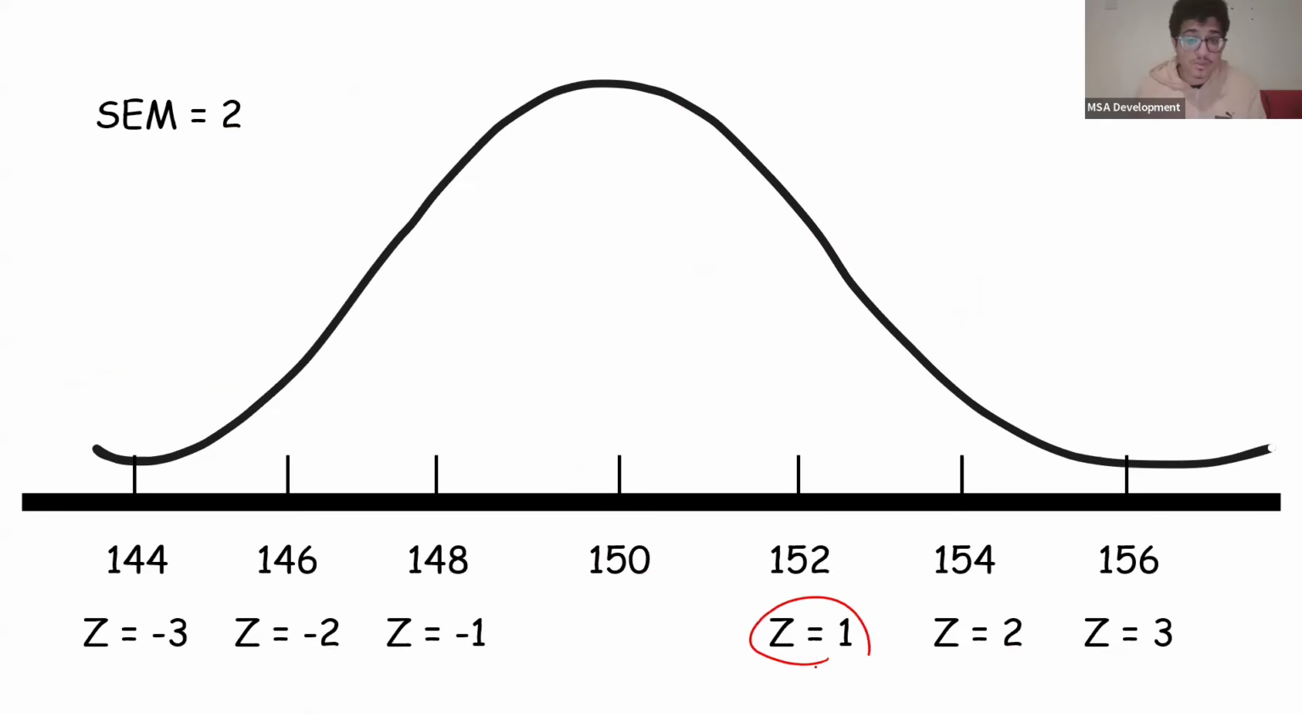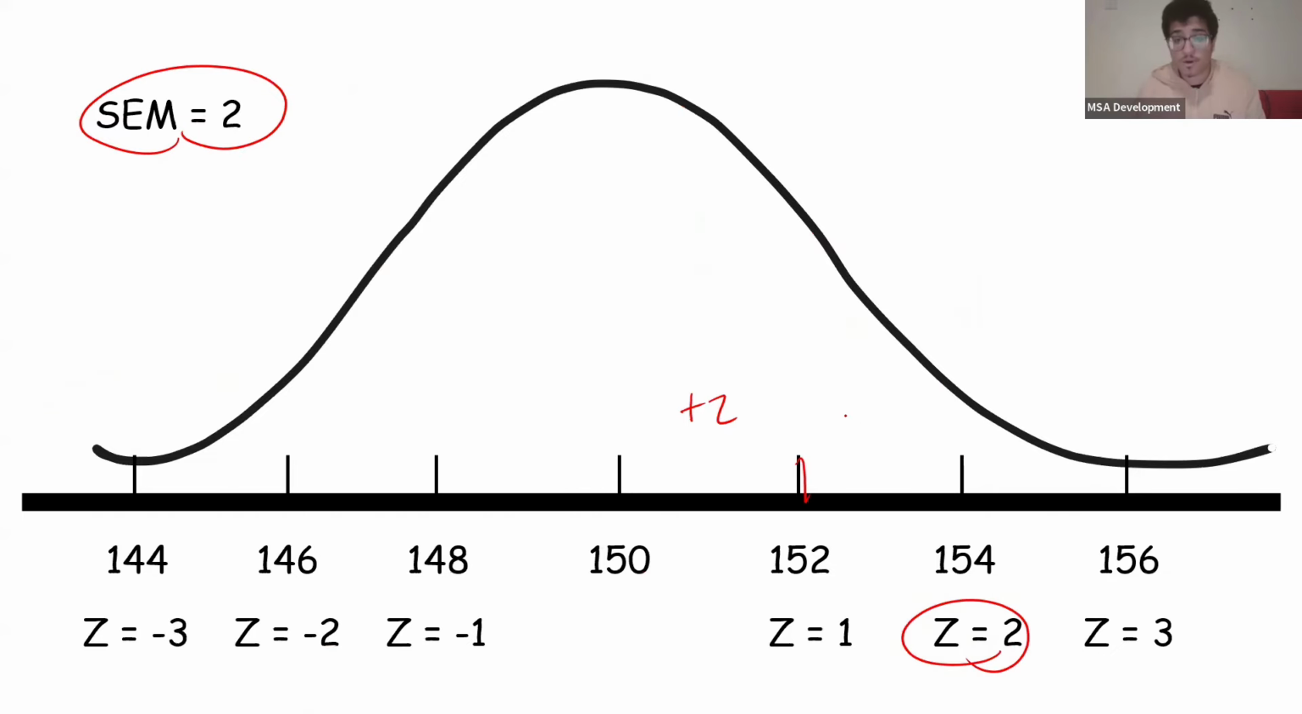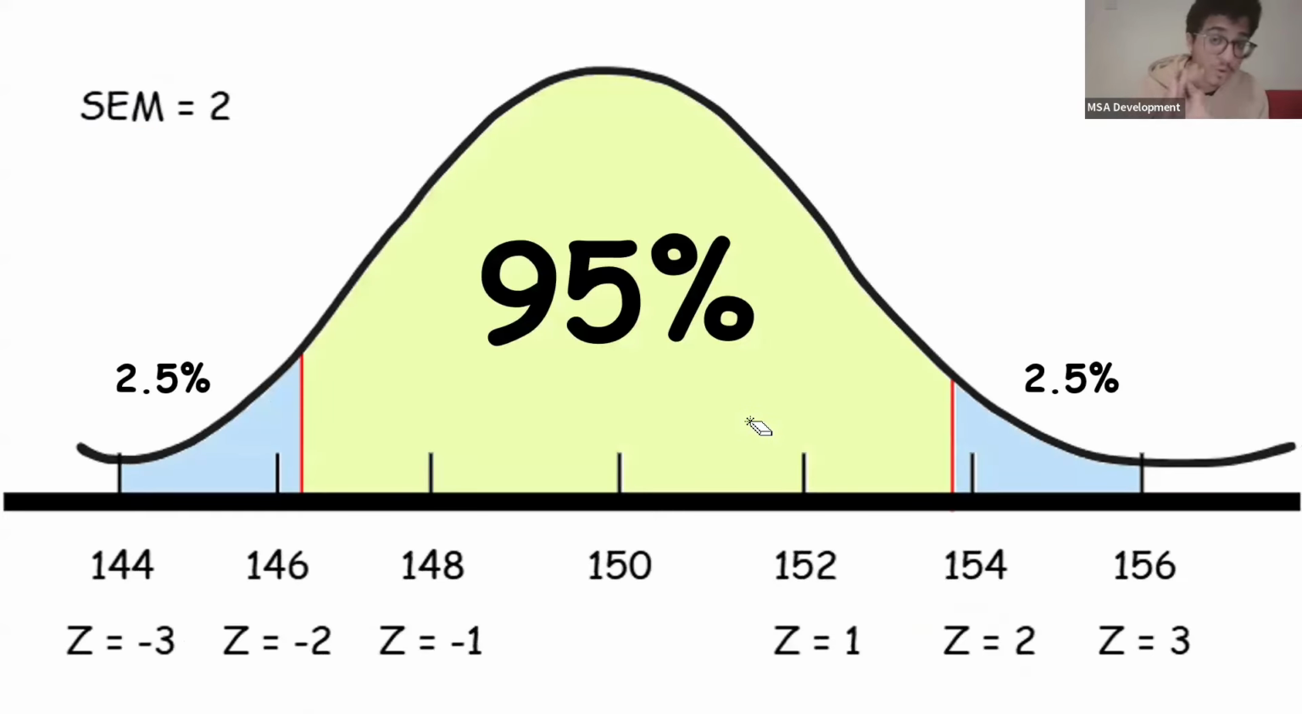Our sample mean was 150. If we go one z-value to the right, we go up by 2 because our SEM is equal to 2, so we go to 152. If we go 2 z-values to the right, we go up by 4, so 154. Because of that, if we treat this like a normal distribution curve and use z-values, we can figure out exactly where 95% of the means are going to lie, and also where 2.5% of them on the corners will lie. So we can isolate this 95% by using z-values.